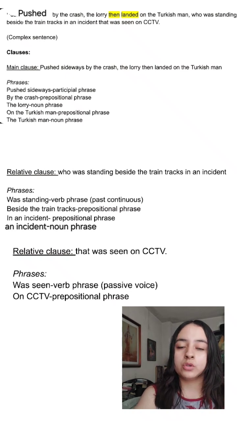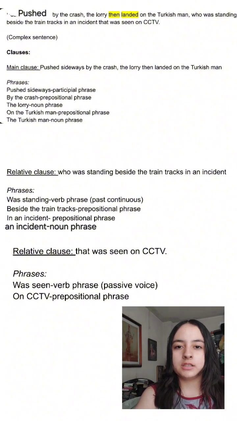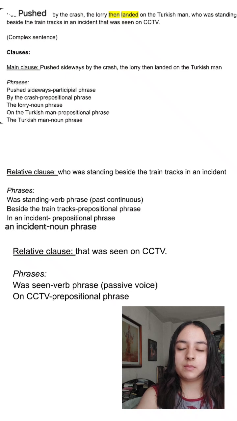Then we have the word on. It's a preposition. The is an article. Turkish would be like a proper noun, but in this case it is an adjective, because then we have man, which is a noun. So Turkish is modifying a noun: Turkish, an adjective, and man, the noun.